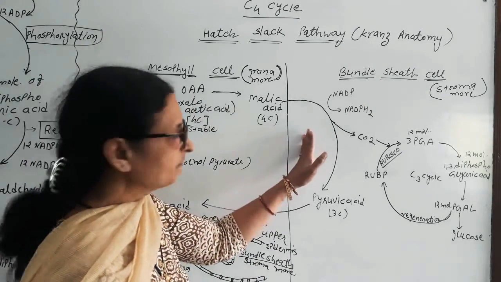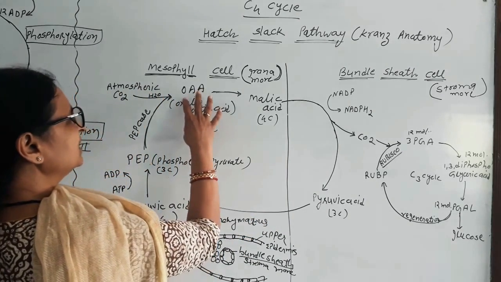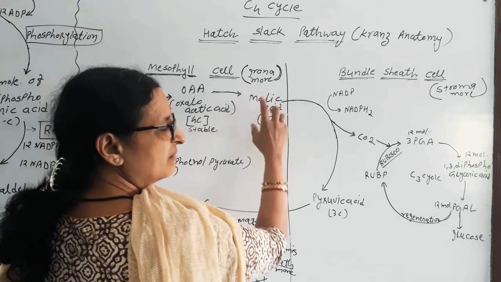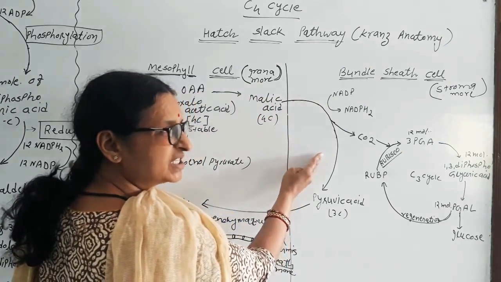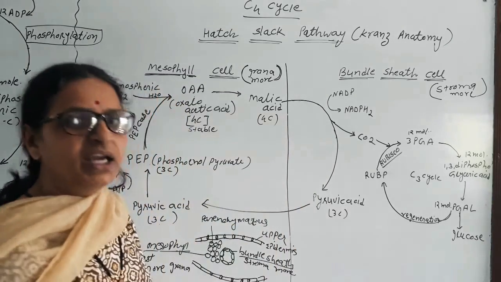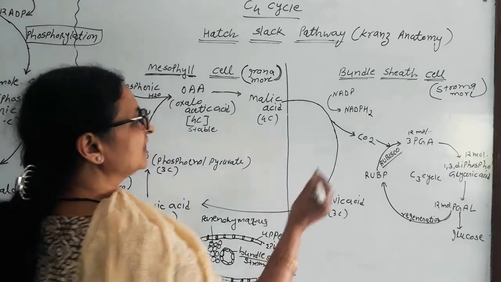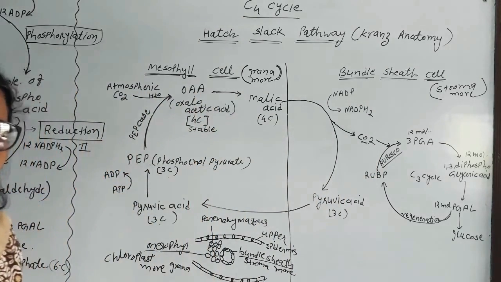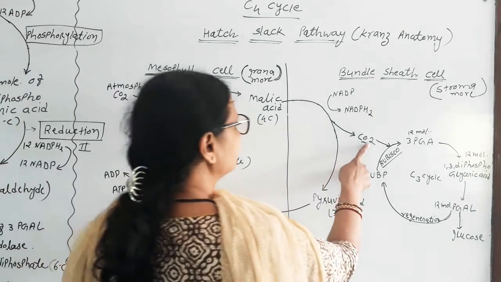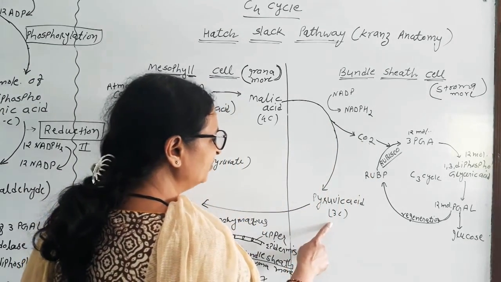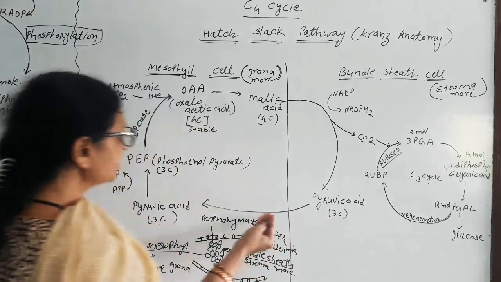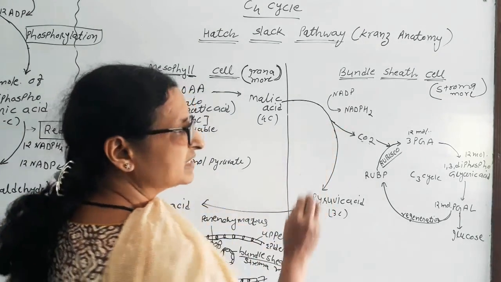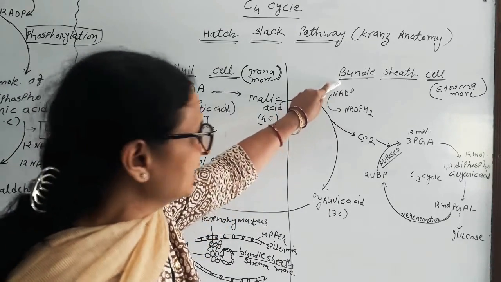It releases the carbon dioxide which it carried from the atmosphere, and it becomes pyruvic acid again. The pyruvic acid goes back to the mesophyll cells, and the carbon dioxide is released in the cytoplasm of the bundle sheath cell.